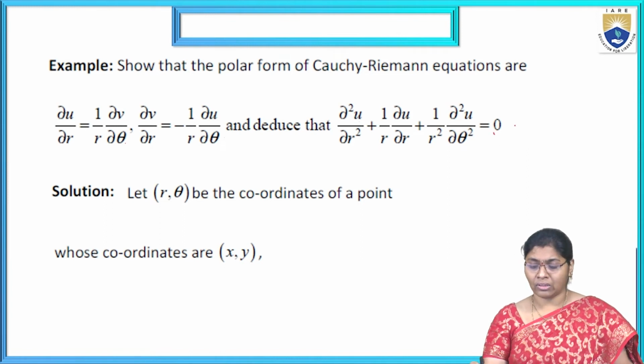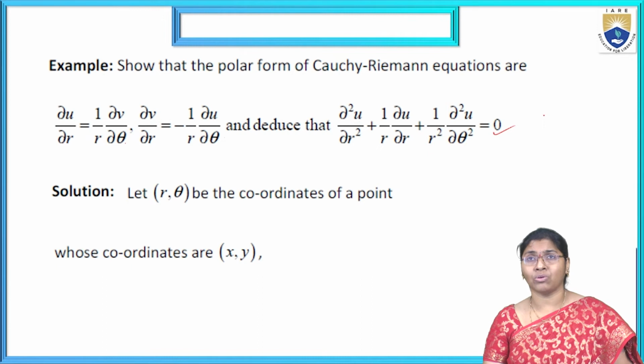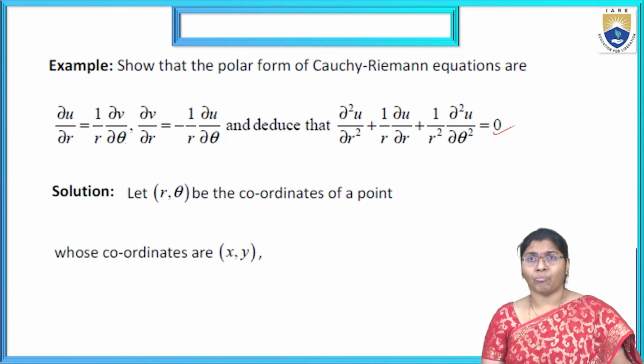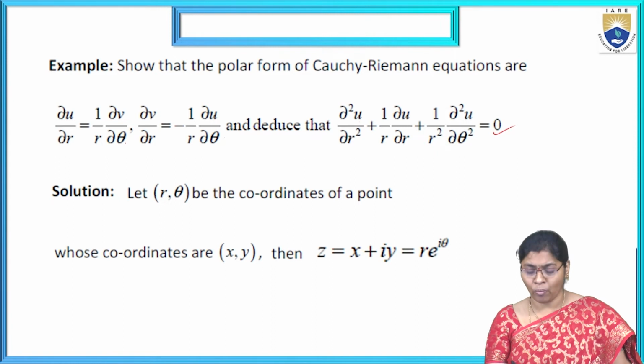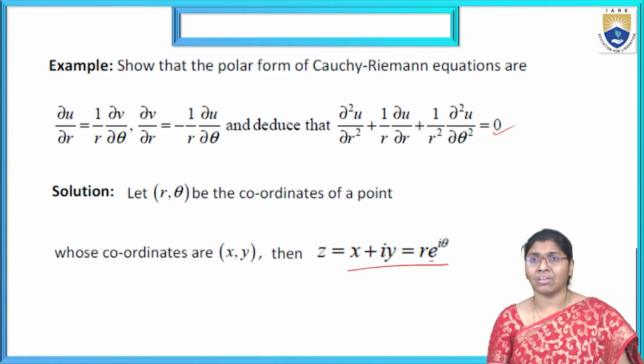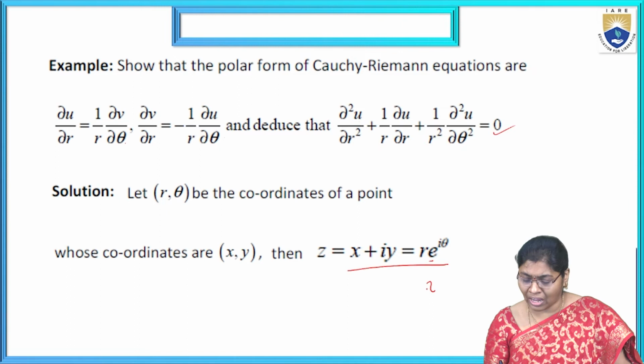Now using the CR equations in polar coordinates r comma theta: the point has coordinates x comma y, then z equals x plus iy. Here z is also written as r into e power i theta.